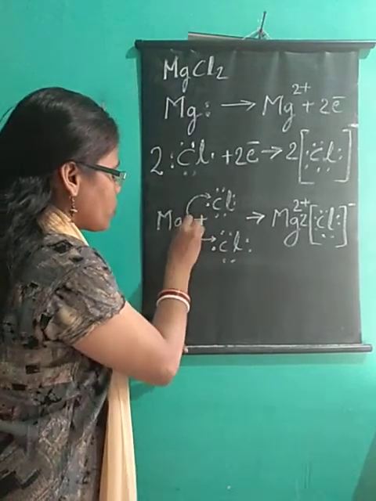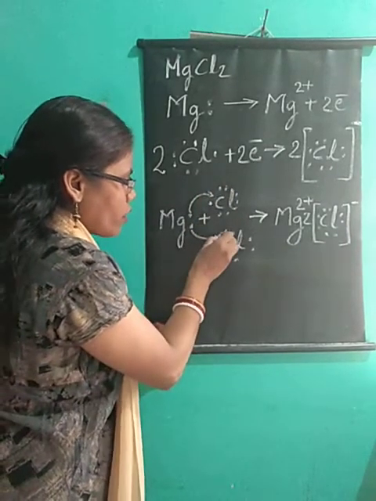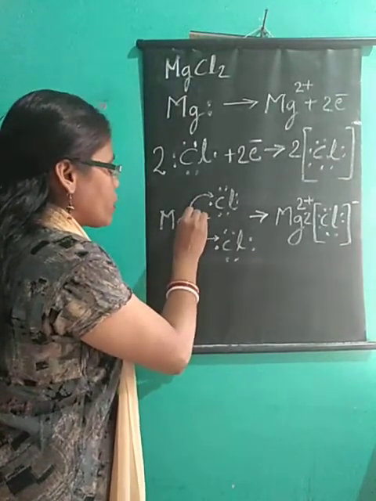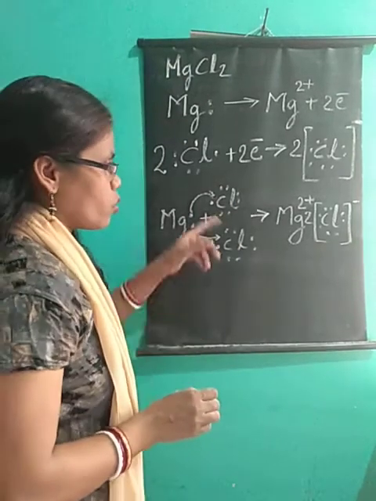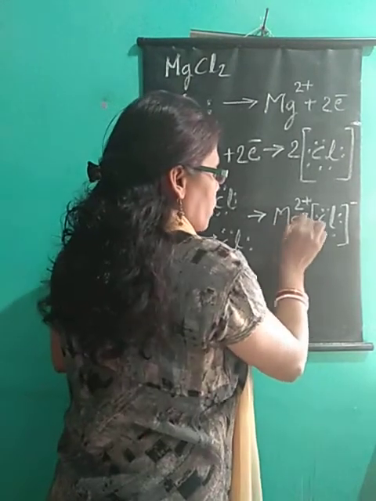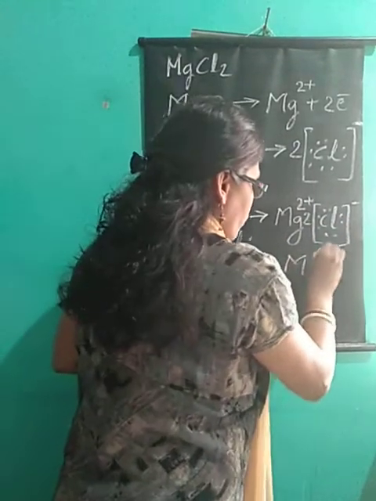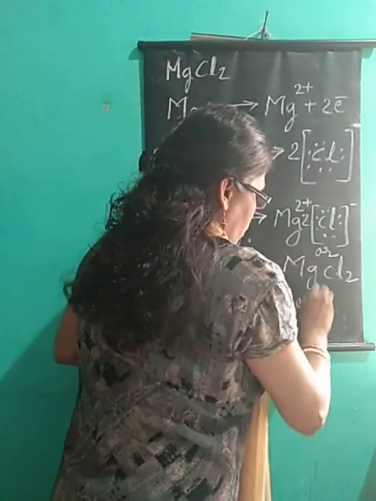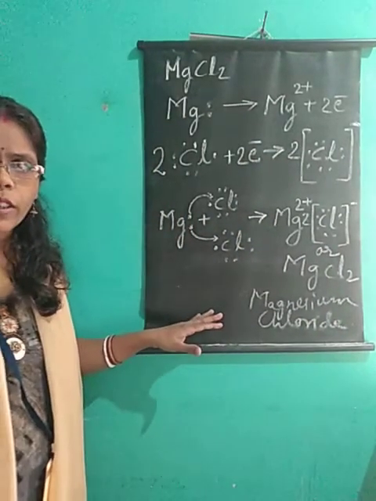It will transfer these electrons. One electron of magnesium will be given to one chlorine atom and another electron will be given to another chlorine atom. So different electrons will be given to different atoms. Now Mg2 plus and Cl minus will be formed. You can write this as MgCl2, magnesium chloride. I hope you have understood the formation of magnesium chloride.